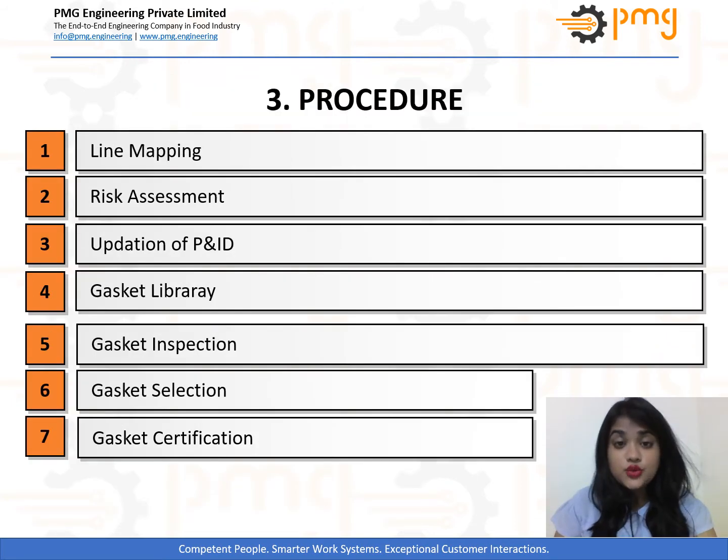So now let us move on to the next part of the module where we will learn about the procedure of gasket mapping. Gasket mapping can be listed down in 7 steps and the first step is line mapping.